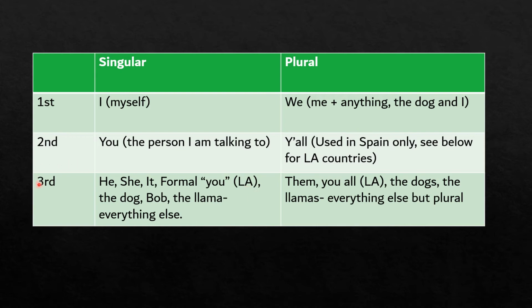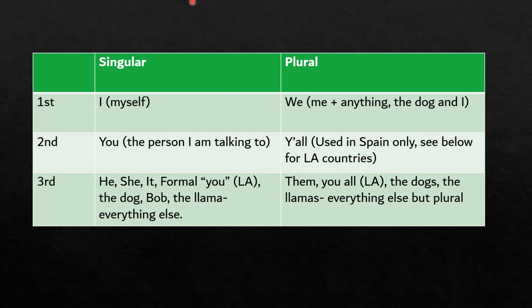All right, so then third person, remember, this is everything else. So he, she, it, formal you, like I said, Latin America. The dog, Bob, the llama, everything. Everything that's not you or I is going to be in this third person. All right, so if it's plural, so third person plural, them or they, you all, so little sirs and ma'ams, the dogs, the llamas, everything else, we put this in the plural sense. It's just going to be everything else but plural.